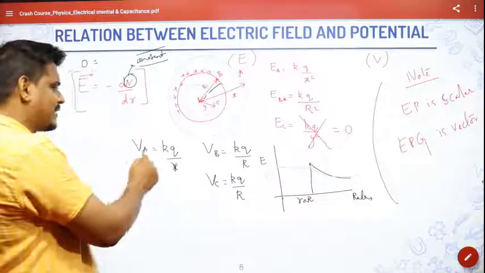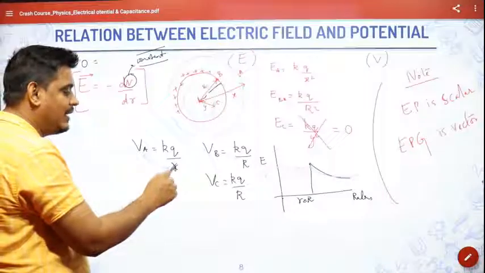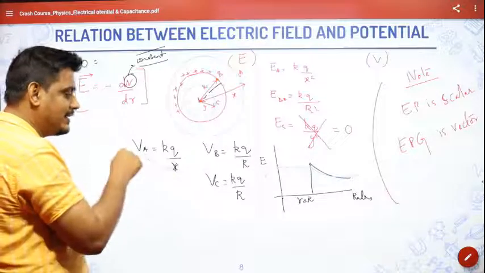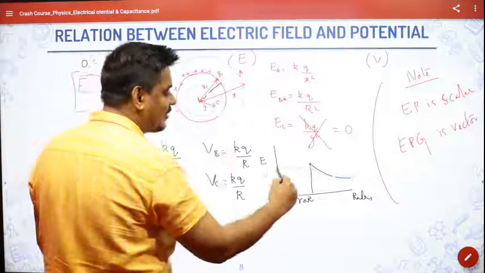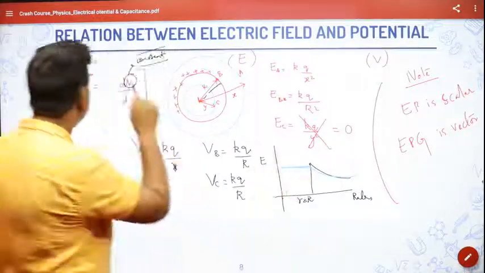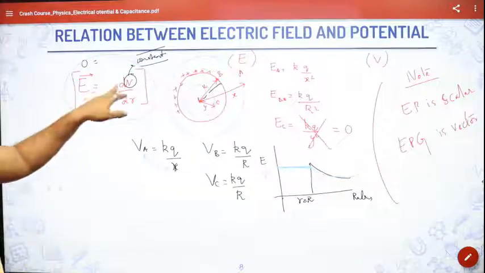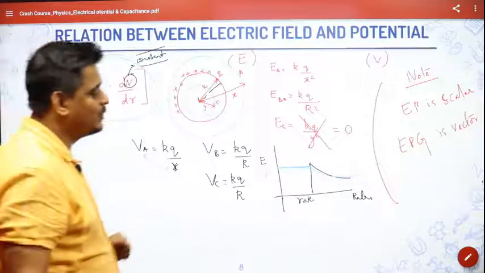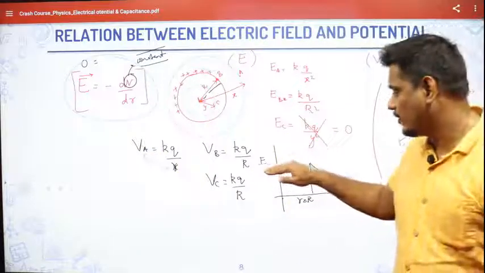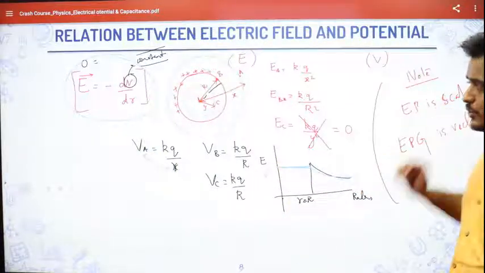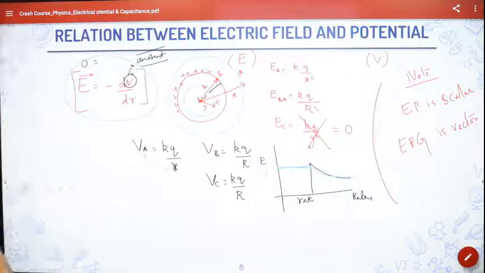So it is also inversely proportional to R only. V is inversely proportional to R. As R increases, V will decrease. But up to this radius, it will remain constant. The reason is the relationship between electric field and electric potential. If V is constant, the electric field is 0, and that is why the electric potential is constant up to R and then starts to reduce. This is the relationship between electric field and electric potential.